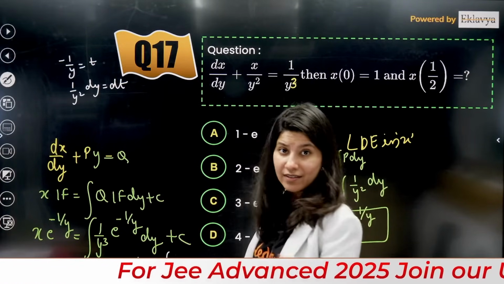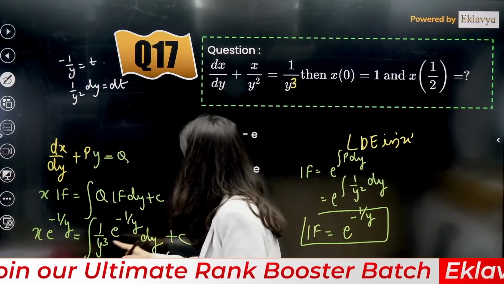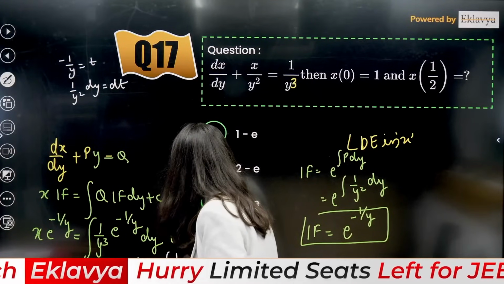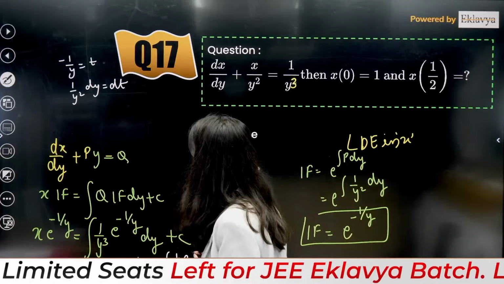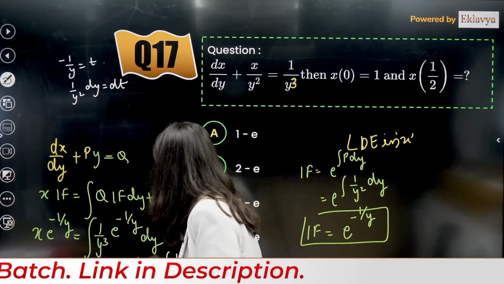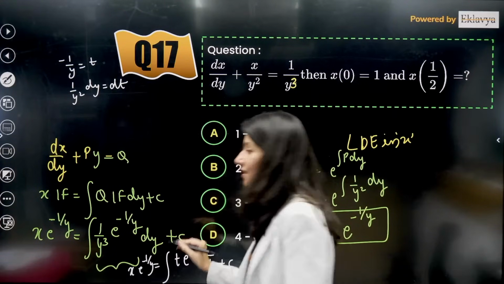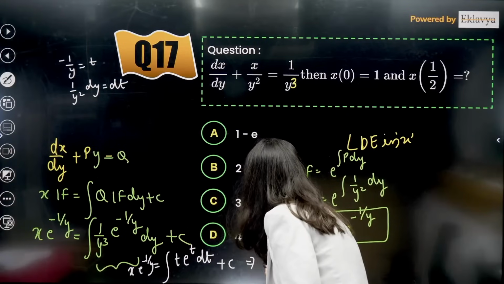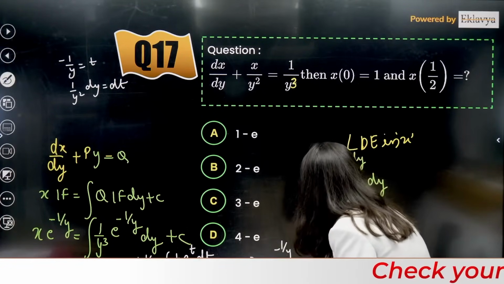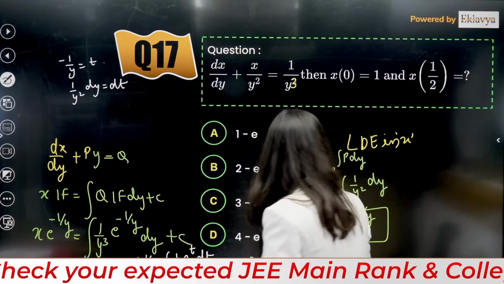So this is going to give you the integration of (1/y²) e^(-1/y) dy. So (1/y²) dy will become dt, and minus 1/y will become t. Then this is e^t dt. Correct? This is going to be your x·e^(-1/y) plus constant. Now integrate this using by parts, taking first function as is, integration of second function, minus integration of the derivative of the first.